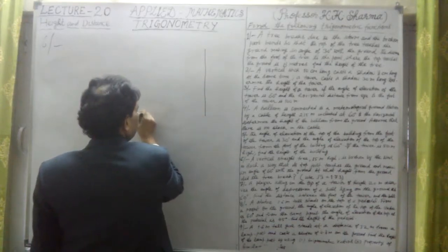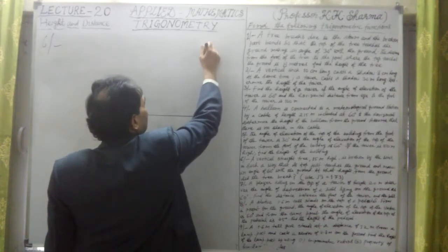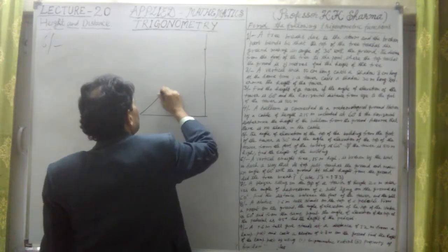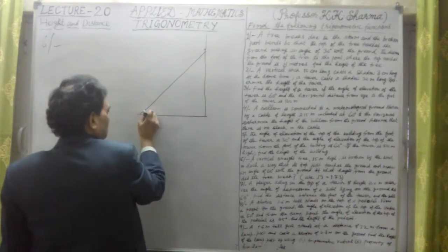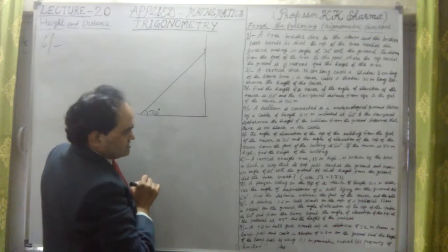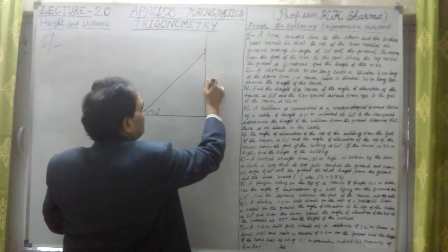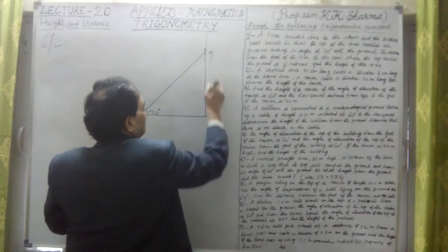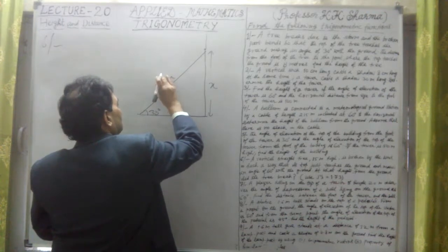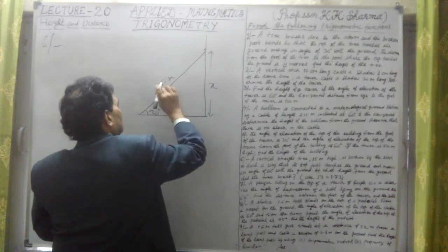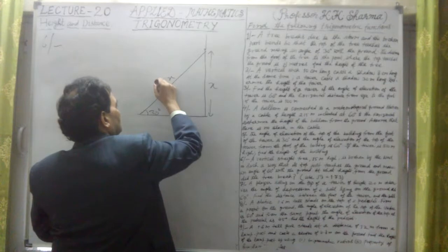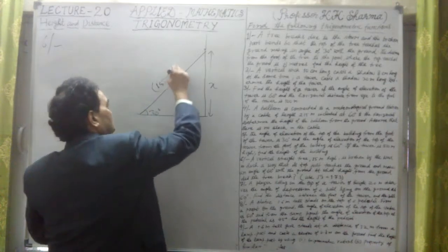This is the tree here, and it breaks from here. This is the tree, a height of tree is there. The tree breaks from that point and touches the ground here at this point. This makes an angle. A vertical straight tree, 15 meter total height. Let me take this is x height, and this is 15 minus x. Why? Because total height is 15 meter, and if I consider this as x, the broken part will be 15 minus x.